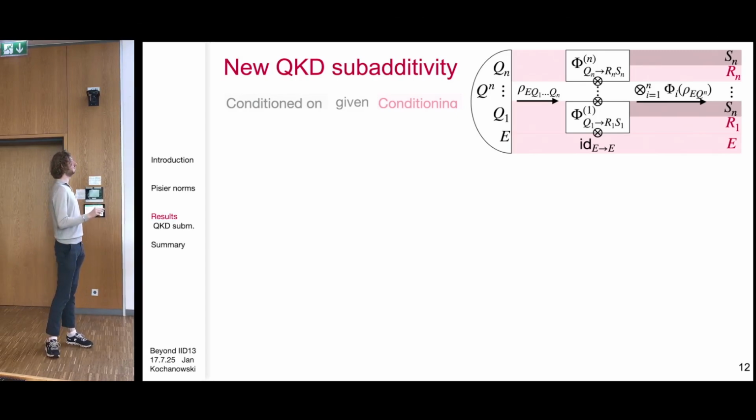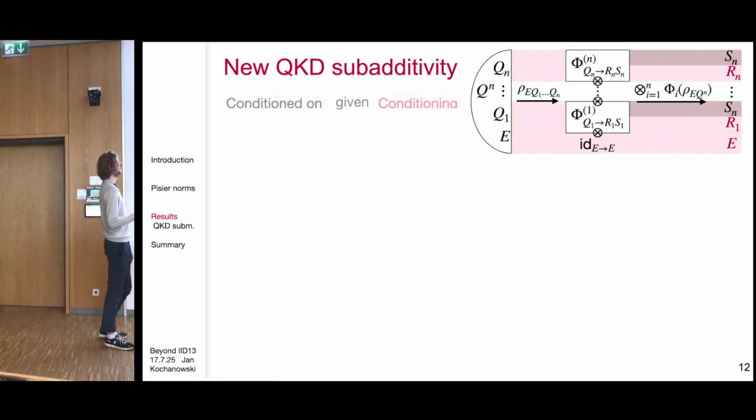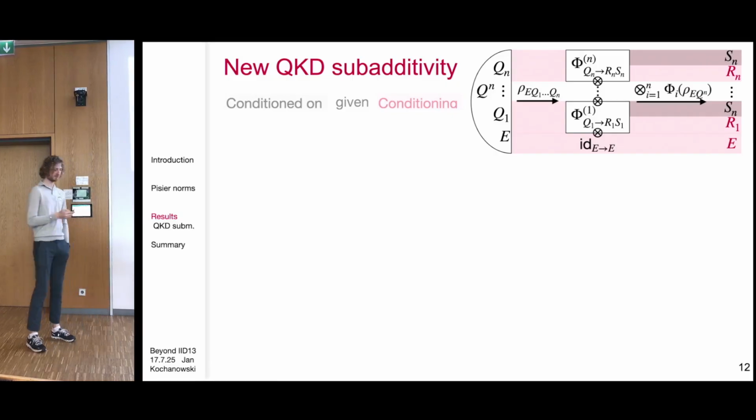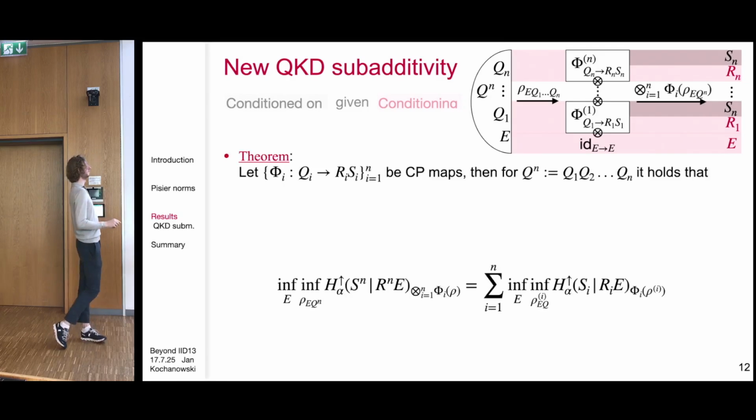We have n input systems, Q1 to Qn, and we have n different maps, phi n, that map Q to two systems R, S. And later, if we want to consider S conditioned on R, we want to see if the whole minimum output conditional entropy under this tensor product of these n different maps and some environment is bounded by n times the individual one. So what we would like is something like this.